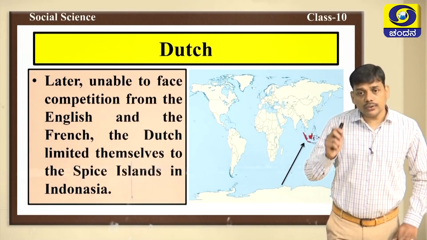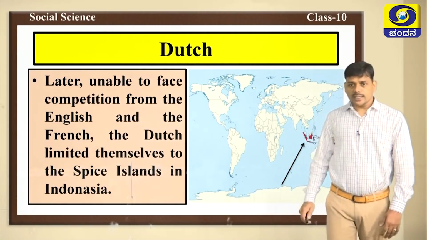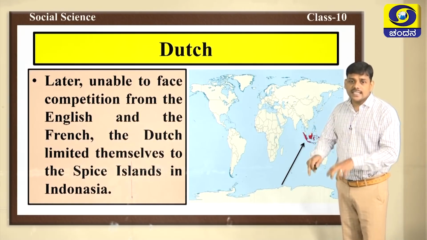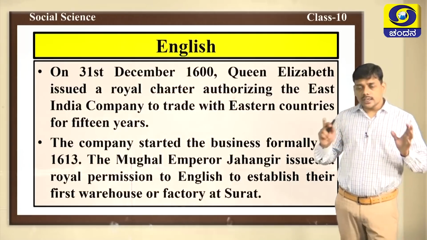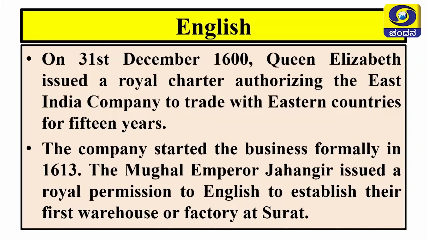They were unable to face the competition from the French. That is why they limited themselves to Spice Islands in Indonesia. Third European countries, that is the English. English East India Company was started in the year 1600.